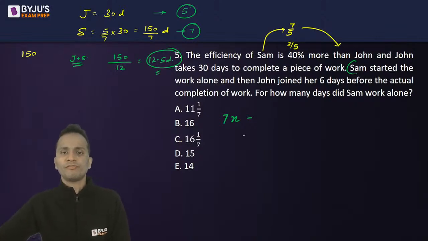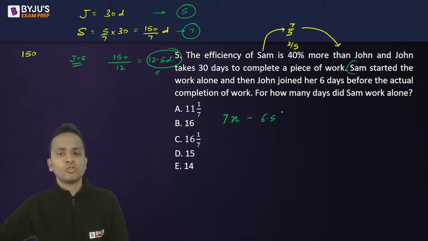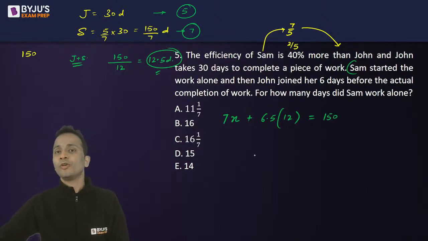Joined after 6.5 days, so they both must have worked for 6.5 days together. So 7x plus 6.5 into 12 should be equal to 150, that is the total units of work. So 7x will be equal to 150 minus 72 plus 6, 78.